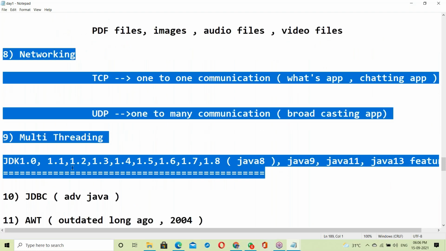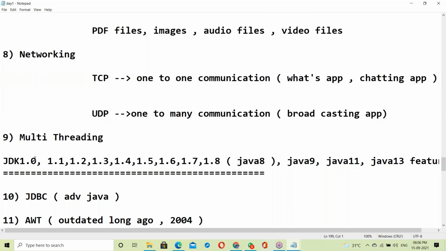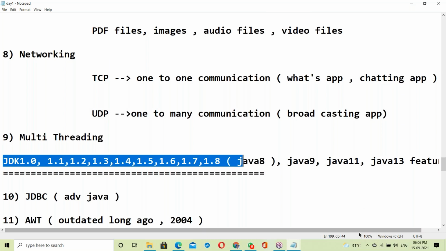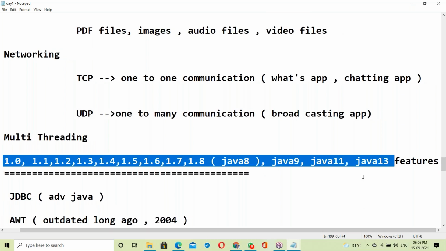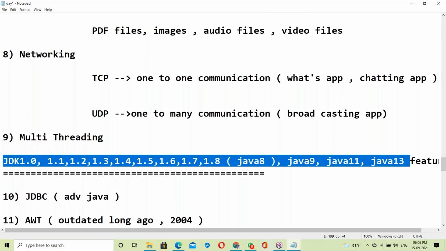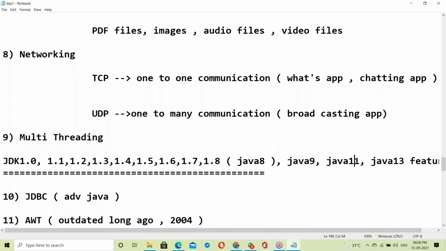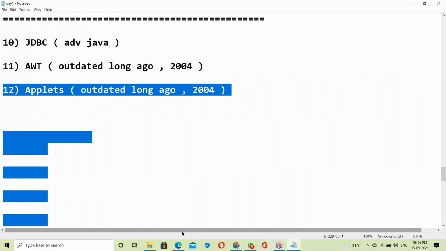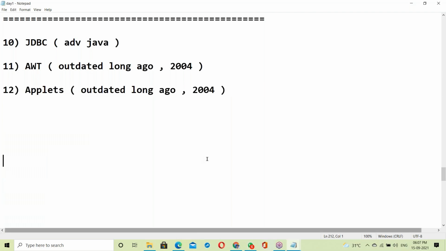We'll be discussing up to Java 13. Your course covers Java 8 features, 9 features, 11, 13, up to that. So this is yesterday's topic, just about the course. Okay, fine.